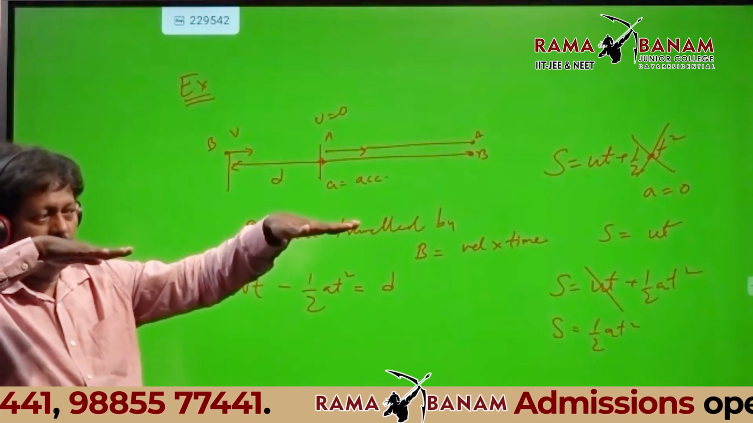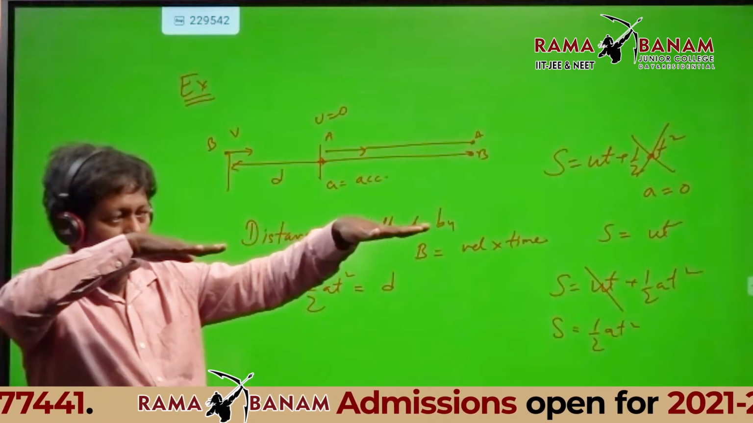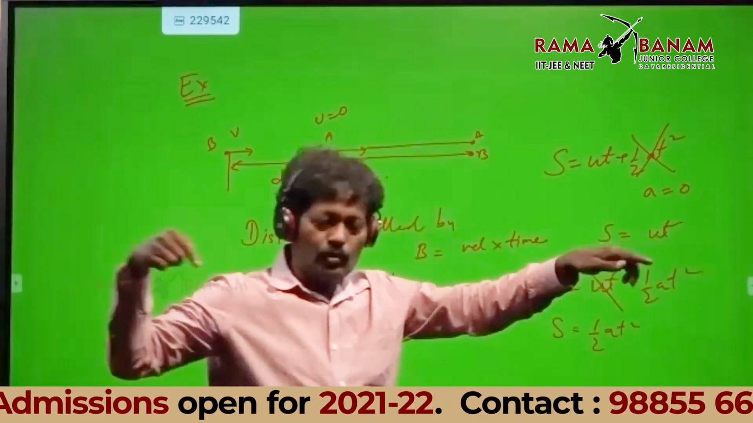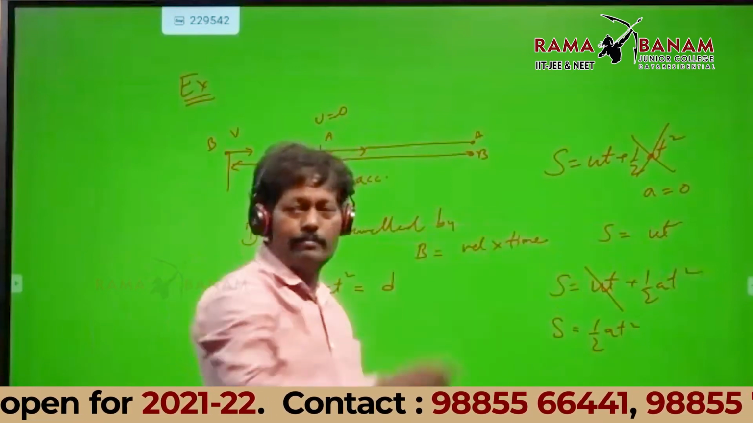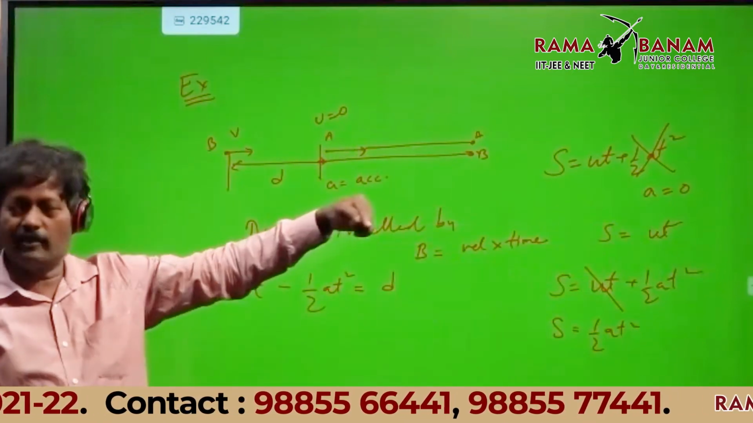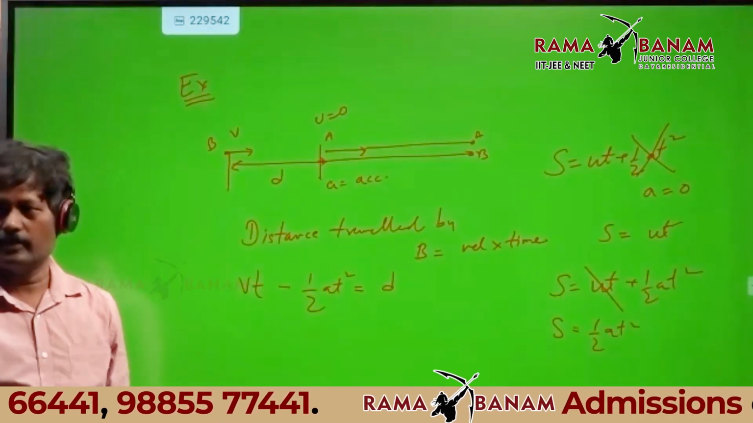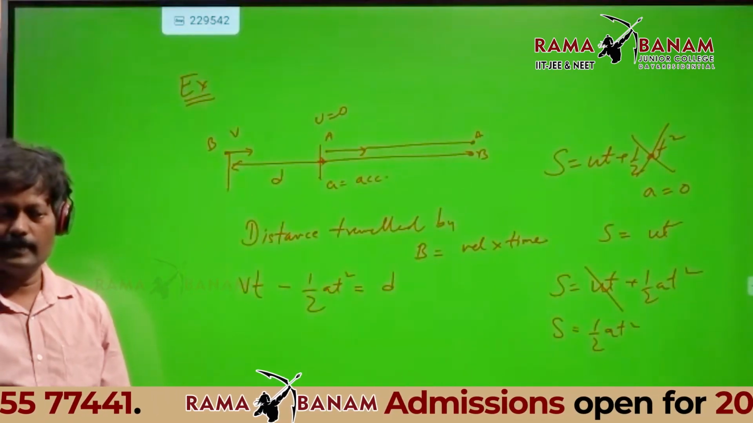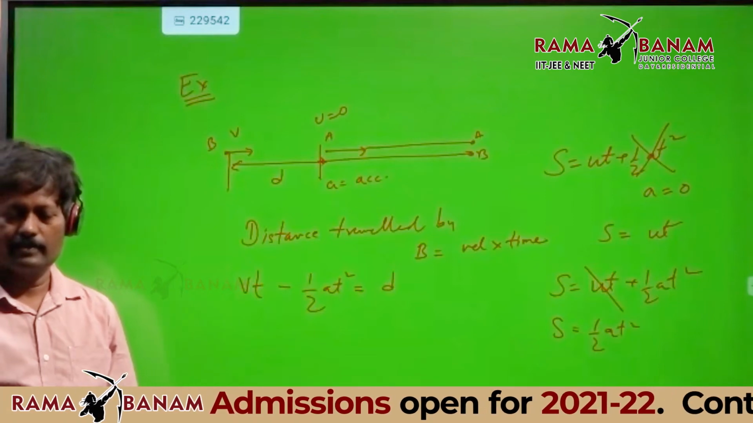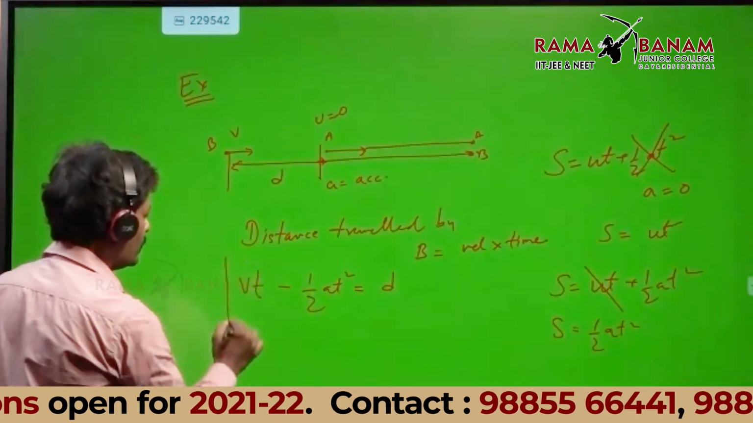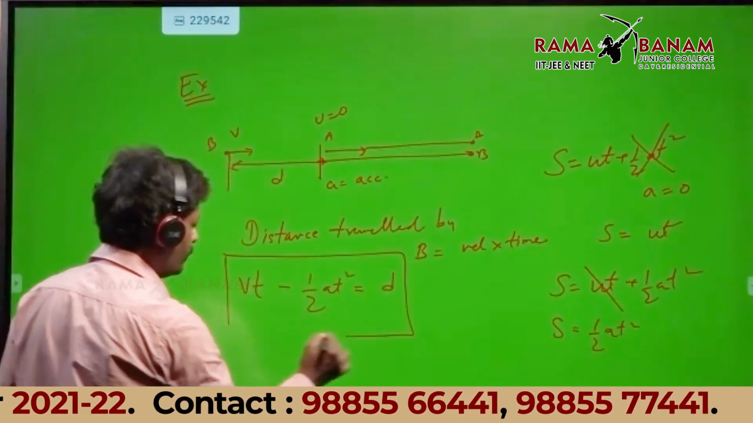See, when they are moving like this, look at my hand carefully. Both are moving. Somewhere they met here. So total distance traveled by B minus the distance traveled by A will be the initial separation. You agree for that? Yes, sir. That is the initial separation. So this is the major equation you have to keep in mind.